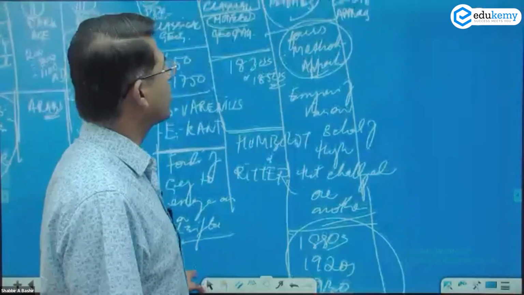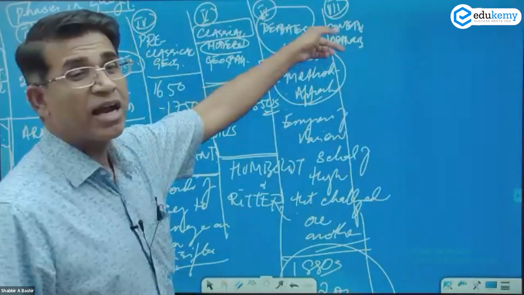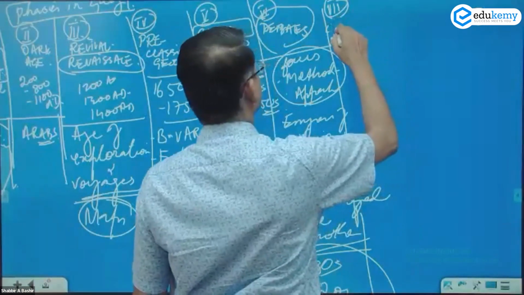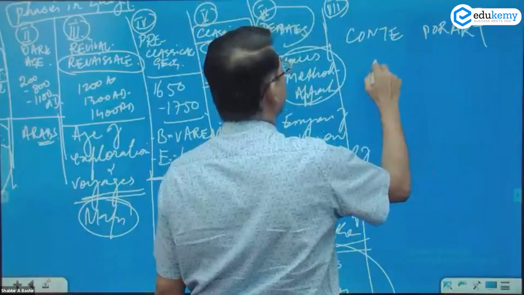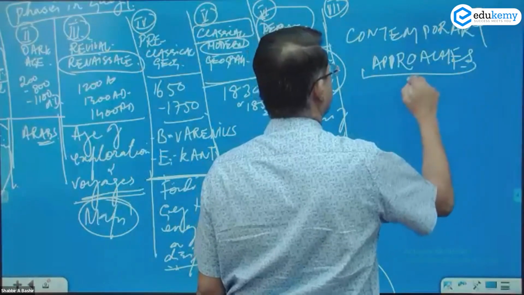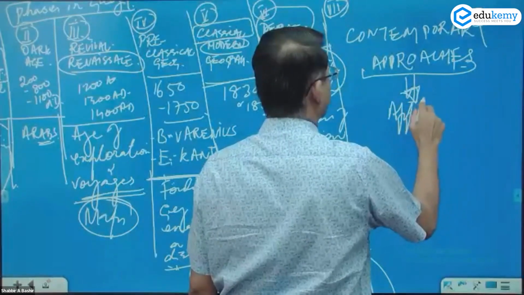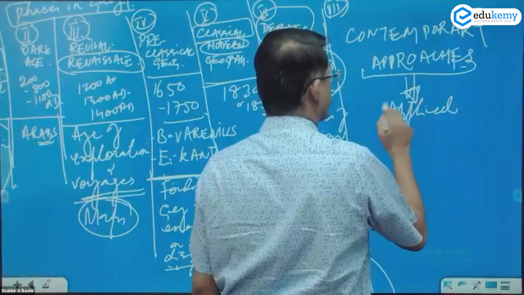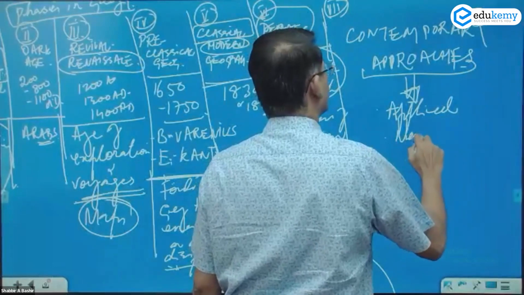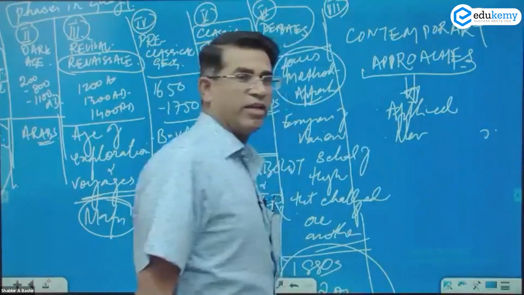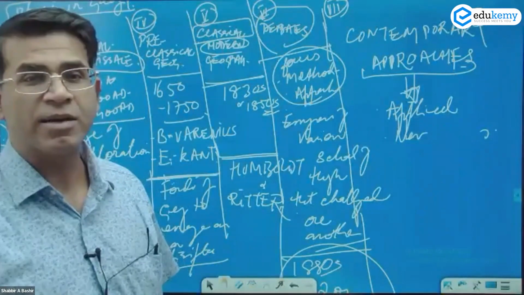Now we have what we call the contemporary approaches, the new focus. Contemporary approaches. These approaches have an applied aspect: new concepts in geography, applied aspects and new concepts in geography.